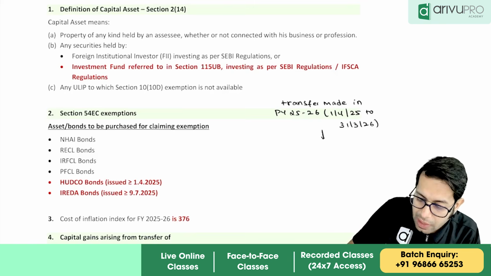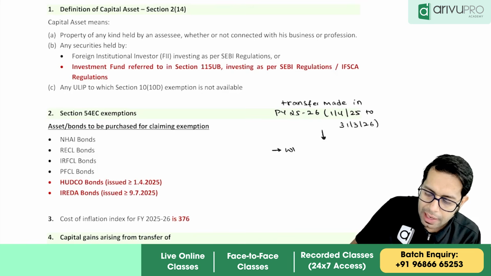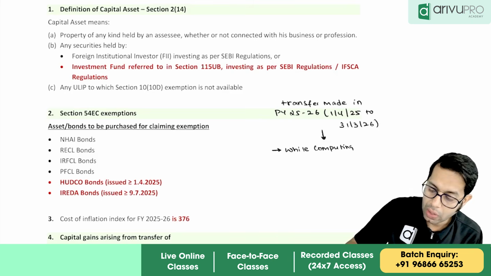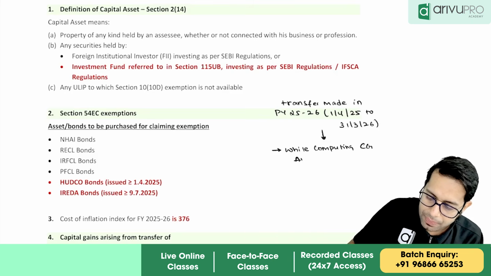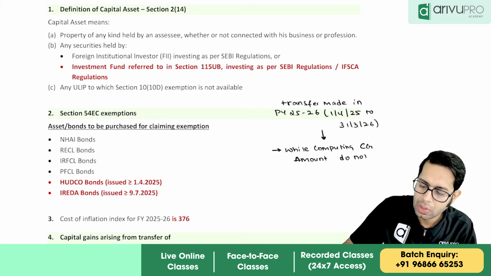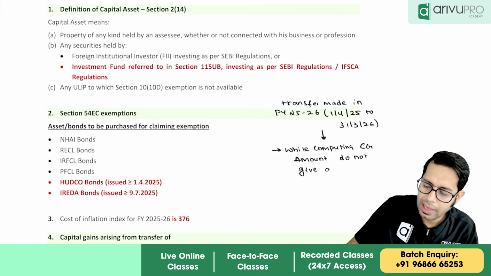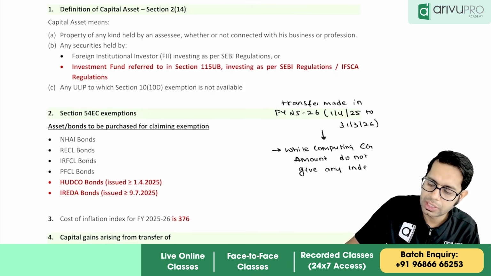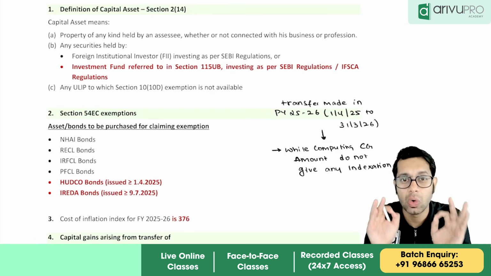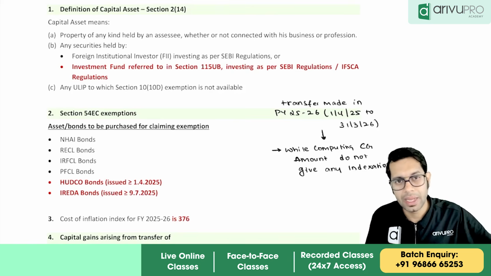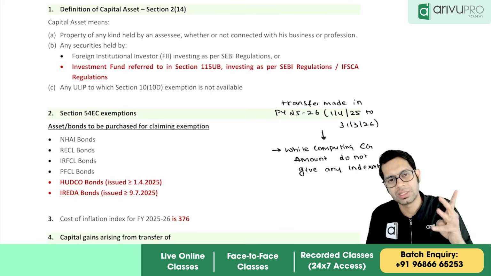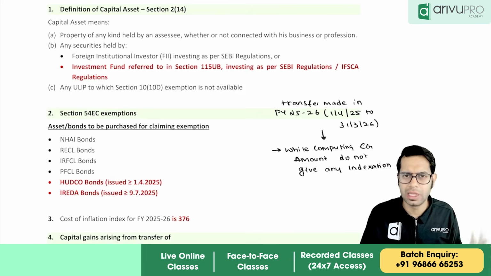If any transfer is made during this period, then while computing your capital gain amount, do not give any indexation. Meaning, while computing the capital gain, compute it without giving indexation benefit. Compute the capital gain normally: take the full value of consideration less expenses incidental to transfer, which will give you the net sale consideration, less cost of acquisition, less cost of improvement. As simple as that. That will give you your capital gain.